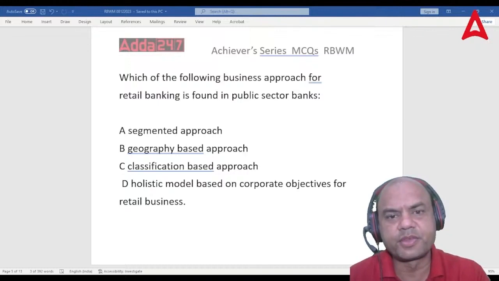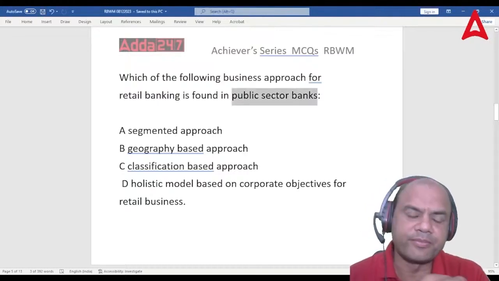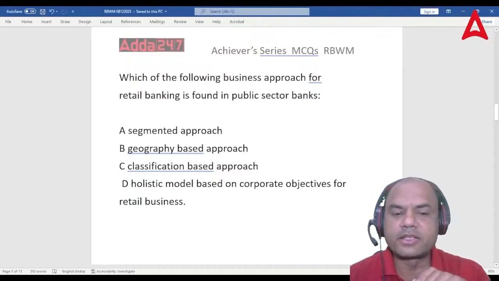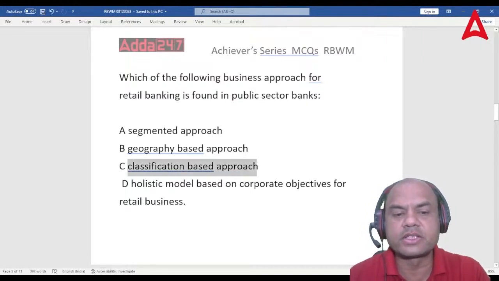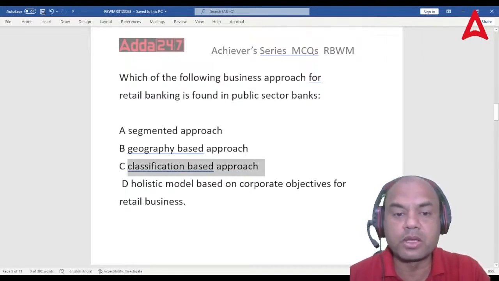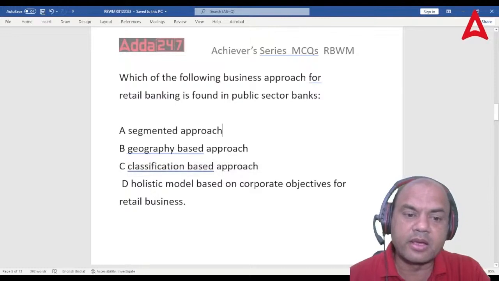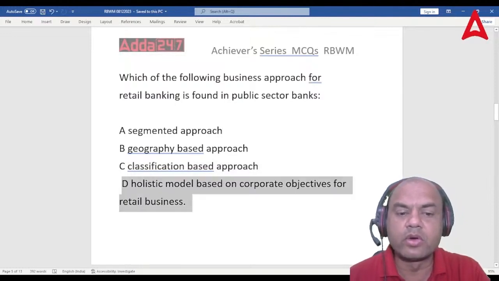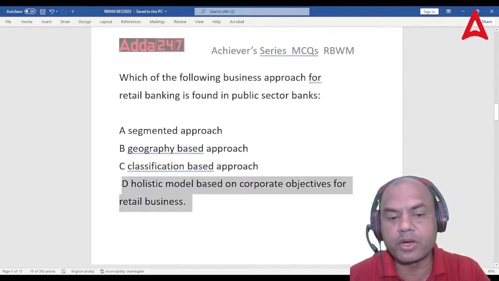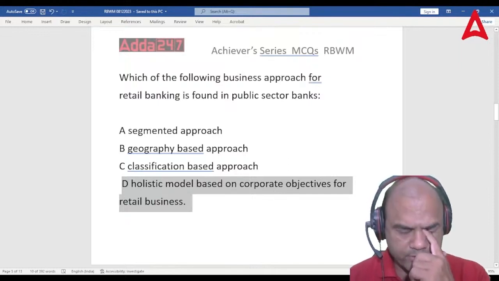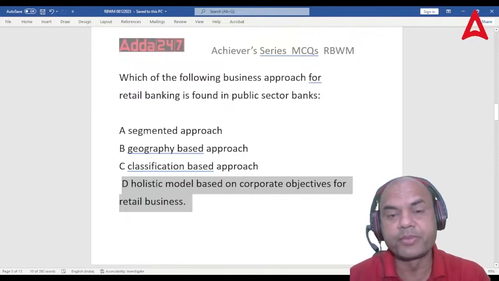Got the answer? What is the answer for this here? Public sector banks, we generally feel that it is classification based, urban, semi-urban, rural, but it's not that. The real answer is this. Holistic model based on the corporate objectives for the retail banking. Here, corporate objectives. This is very important.